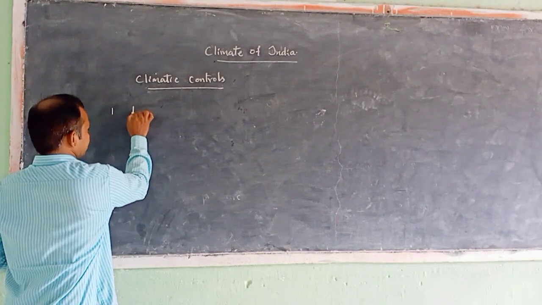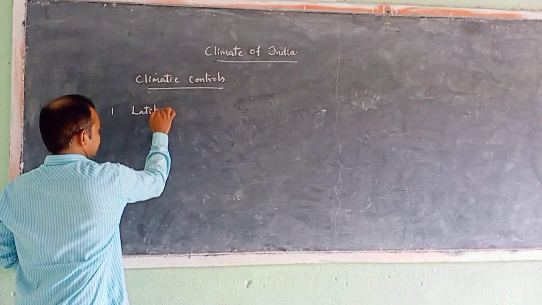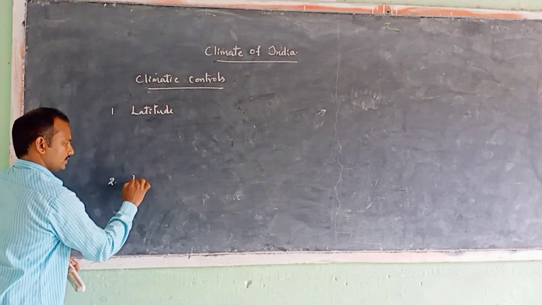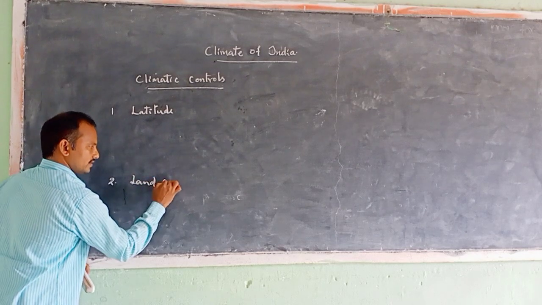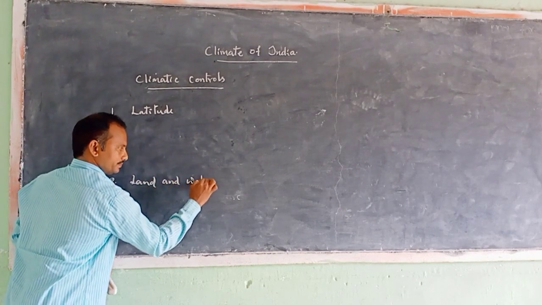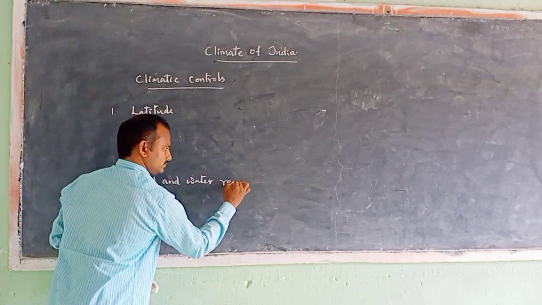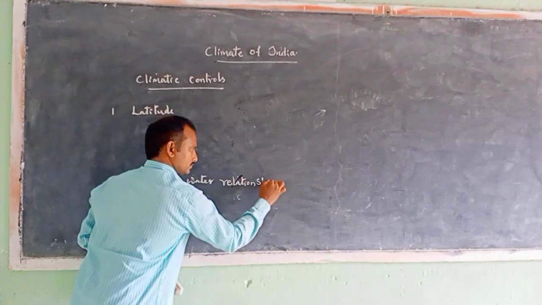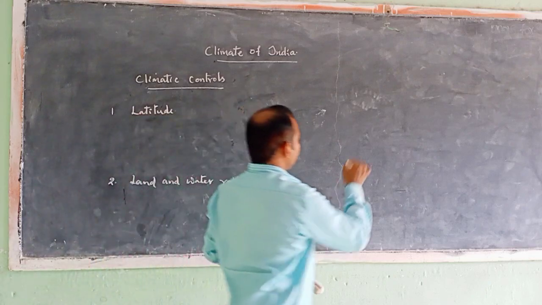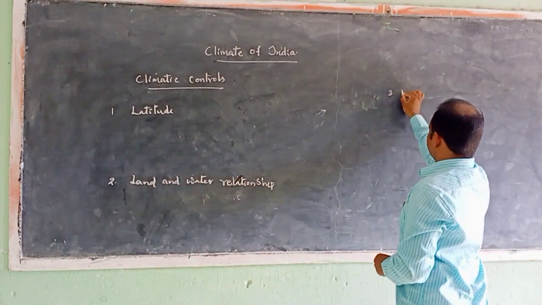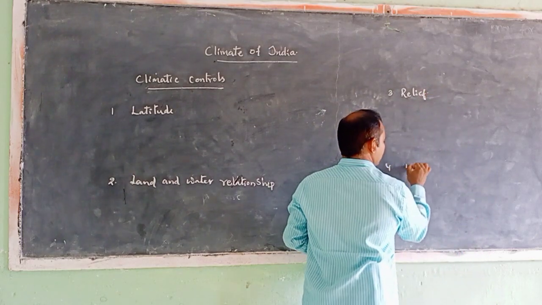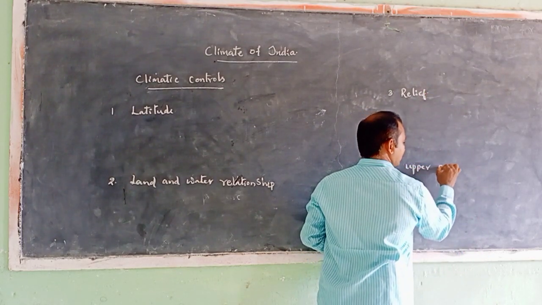First one is latitude. The second one is land and water relationship. The third one is relief. The fourth factor is upper air circulation.